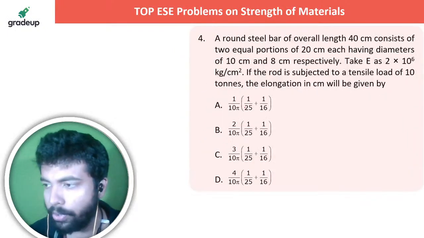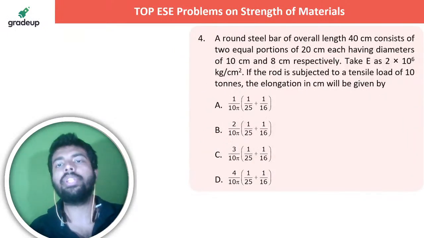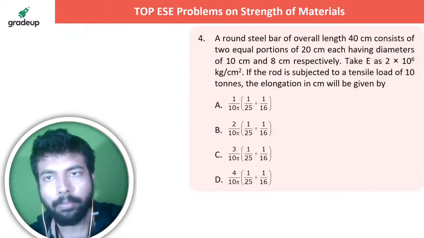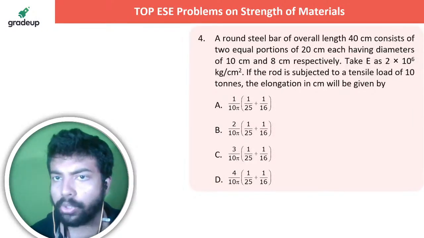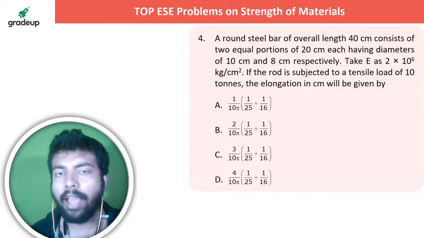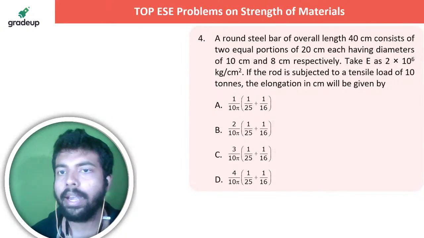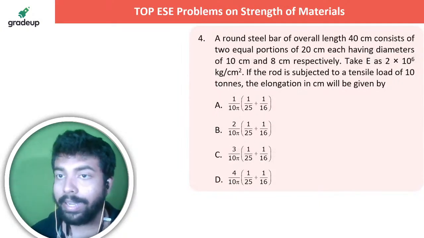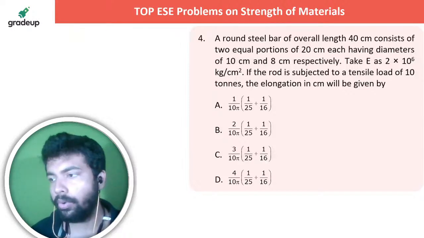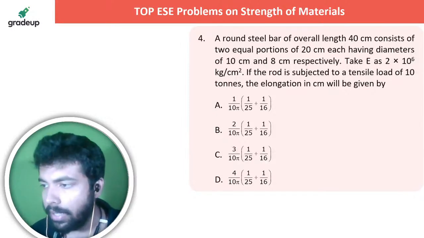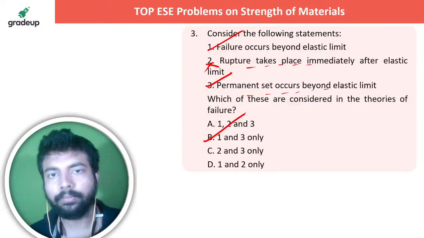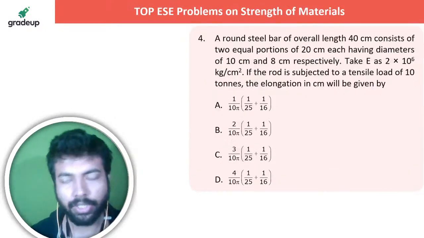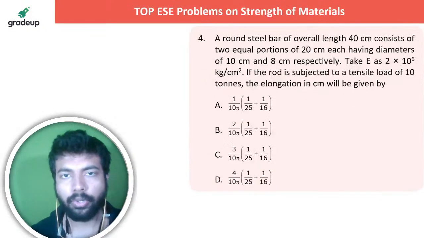Next question is up on your screen. Let me know in the live chat section. A round steel bar of overall length 40 centimeter consists of two equal portions of 20 centimeter each, having diameters of 10 centimeter and 8 centimeter respectively. Take capital E as 2 into 10 to the power 6 kg. Let me know in the live chat section. So what is the answer to this particular question?